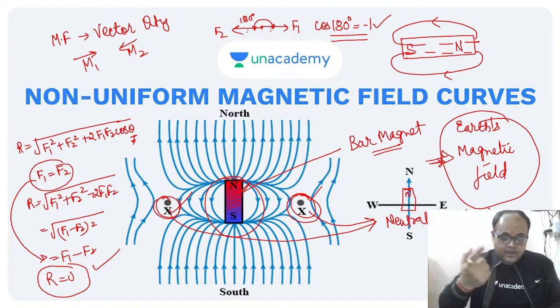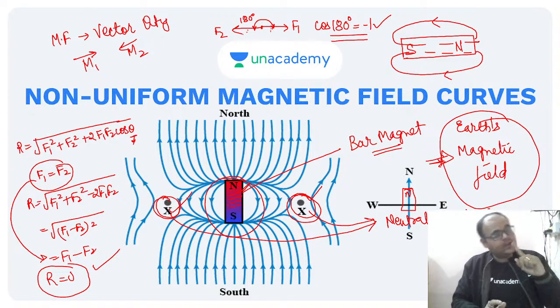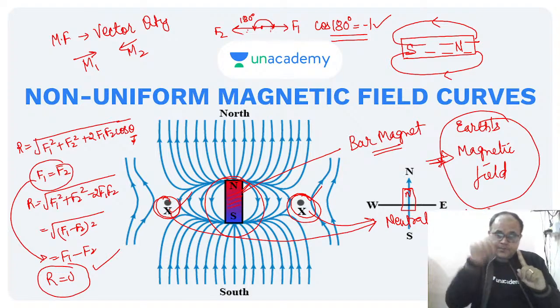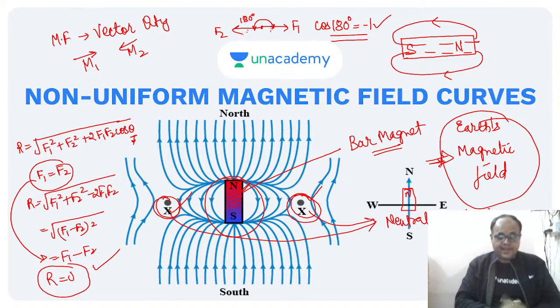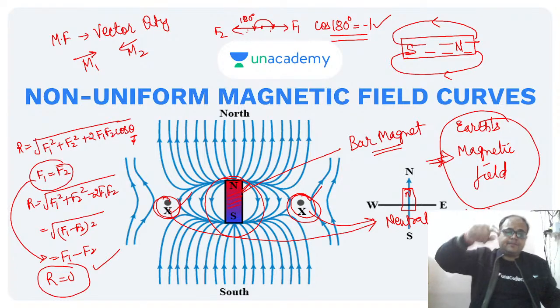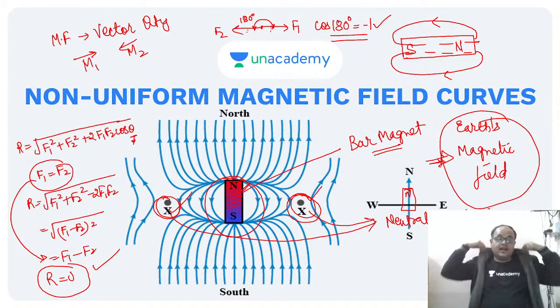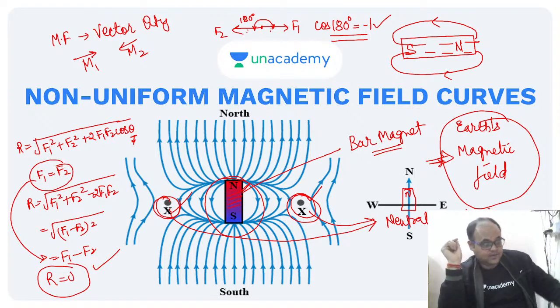But what I wanted to convey is, in case there are neutral points, that means there have to be 2 magnetic fields. You cannot have a neutral point with a single magnetic field. So one magnetic field is because of this particular magnet, the bar magnet that you are considering. And the second field is the Earth's magnetic field. Okay. Now see, Earth's magnetic field is very important. It is playing a vital role. Okay, you want the details for the next special class.